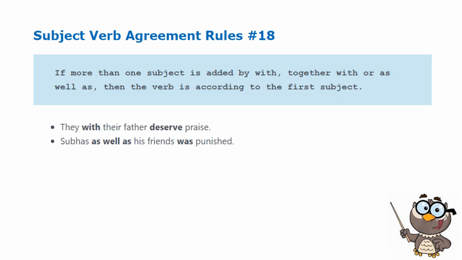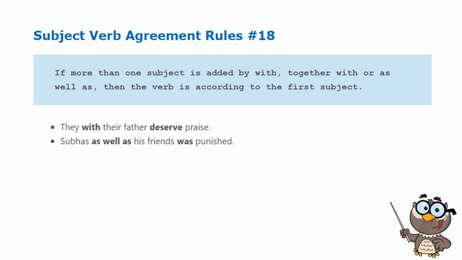Rule number 18. If more than one subject is joined by with, together with, or as well as, then the verb is according to the first subject, meaning these are intervening phrases. The subject inside the intervening phrase does not affect the first subject. The first subject mentioned is the subject that you need to follow.